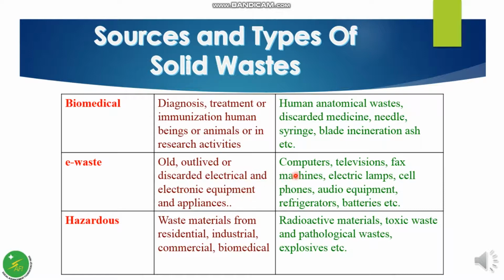The types of waste include computers, televisions, fax machines, electric lamps, cell phones, audio equipment, refrigerators, etc. Hazardous waste is generated from many sources like industrial, residential, and biomedical, and it includes radioactive materials, toxic waste, pathological waste, and some explosives. Hazardous waste is dangerous and capable of having harmful effects on human health and the environment.